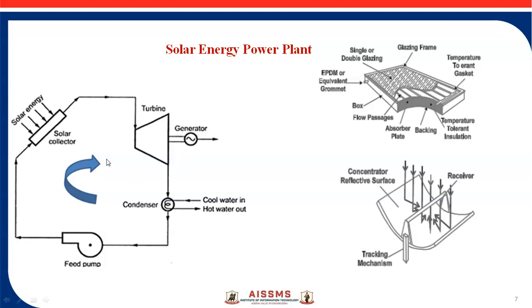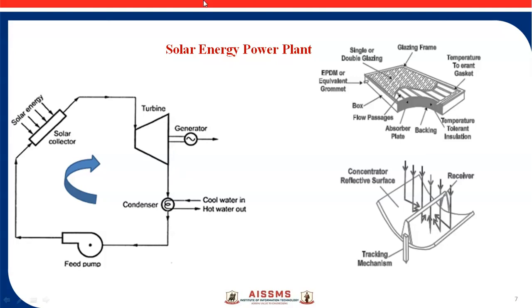Before the steam production, there is a condenser, where cool water is coming in and hot water is coming out. This feed pump is required to supply the water to the boiler, and the boiler produces the steam. Those steam is nothing but the useful input to the turbine.